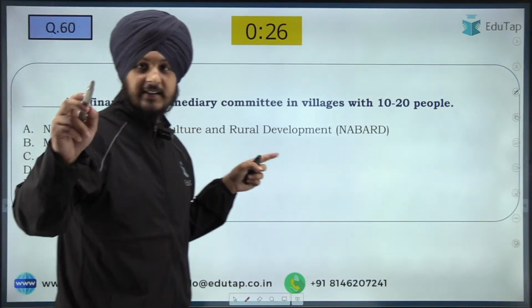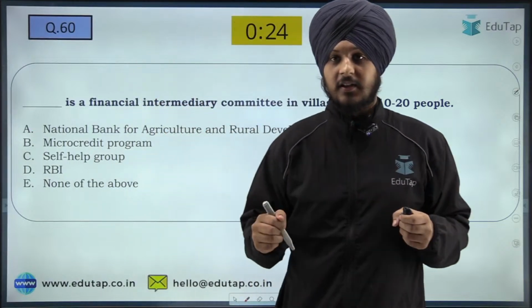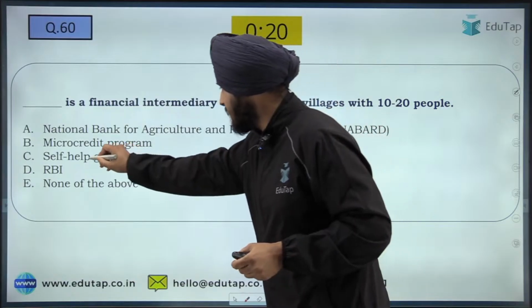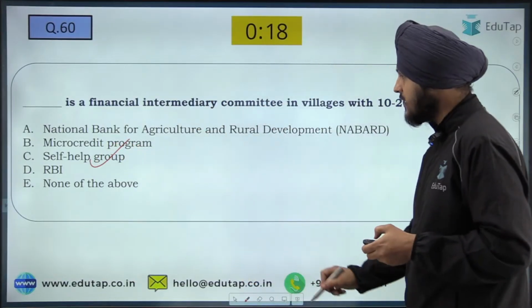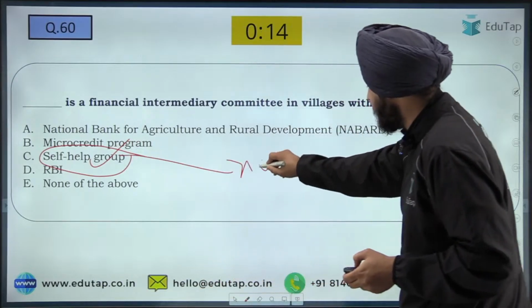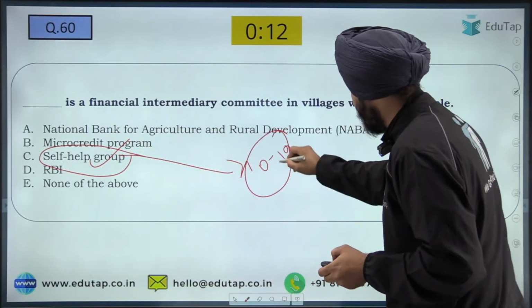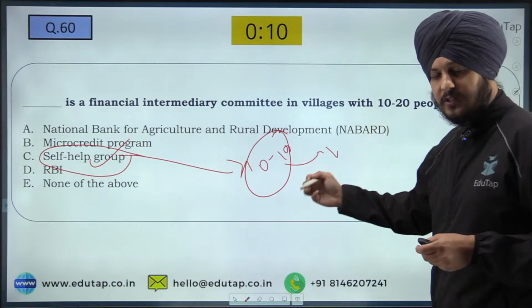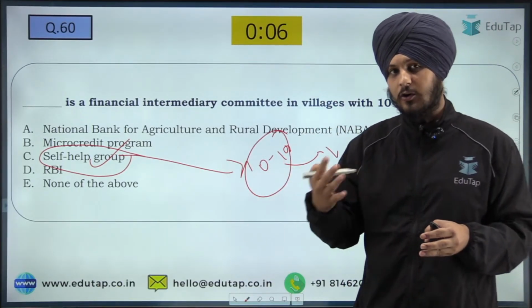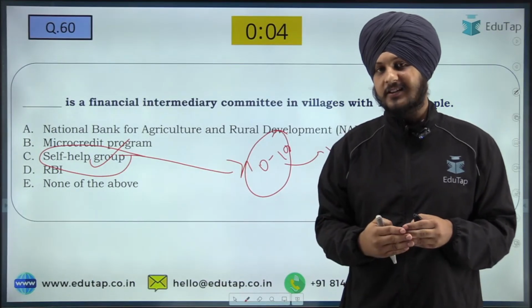Yes, Nilesh is writing C, C, C, C, C. So everybody is writing C as the answer to this question. Very easy question. Few questions are very easy. So C is the answer to this question. So we all know what self-help groups are. Basically, these are groups of 10 to 12 individuals who are formed in the villages, and what they do, they provide financial support to each other. They work with each other in order to raise their socio-economic status in society.